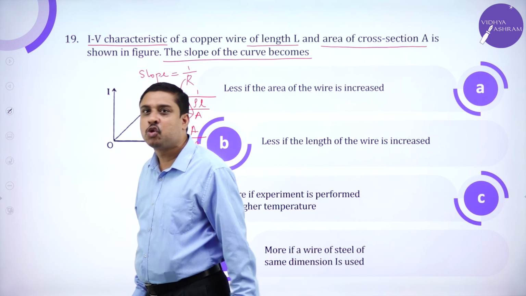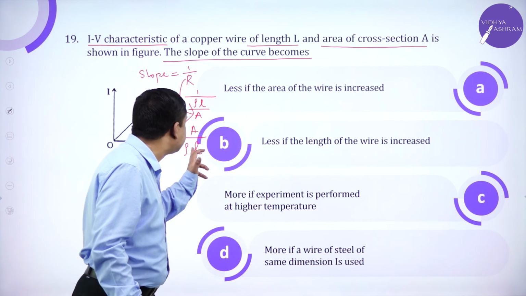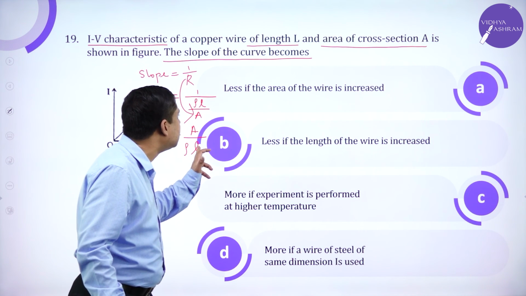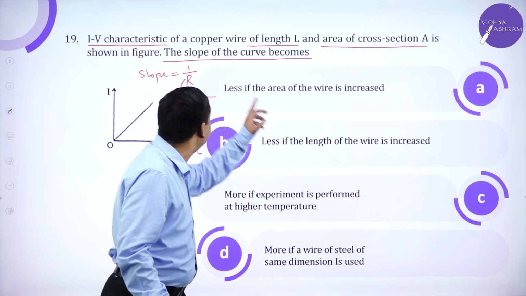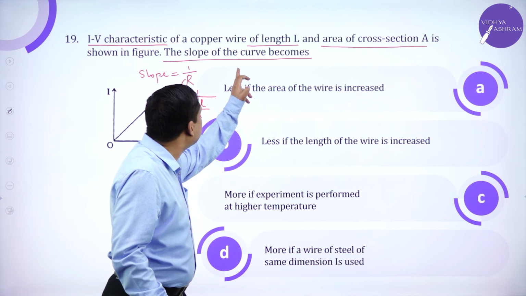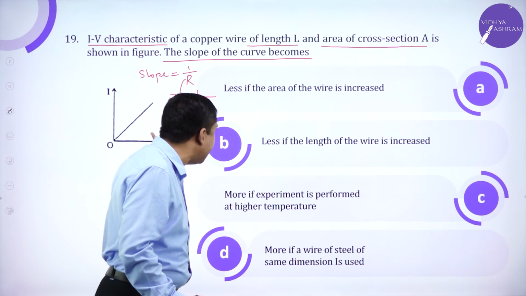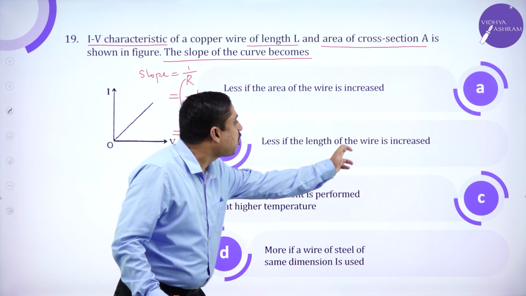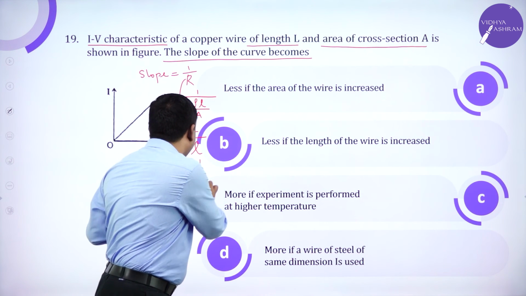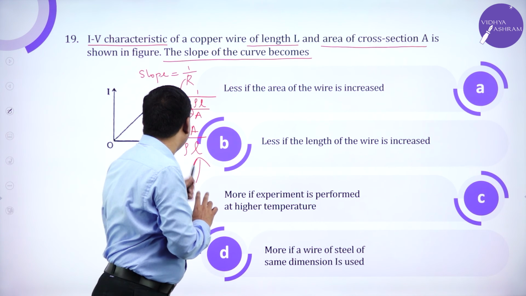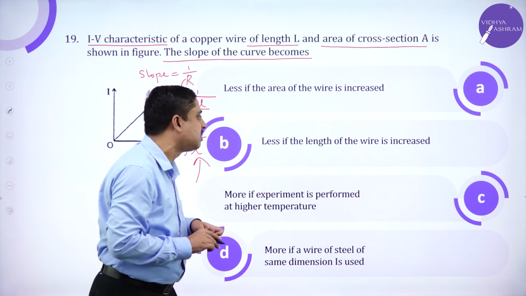So what happens to this slope as the length increases? See, the slope of the curve becomes less if the length of the wire is increased, as L is in the denominator. If you increase this L, the slope will decrease.